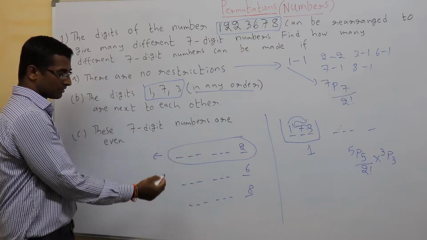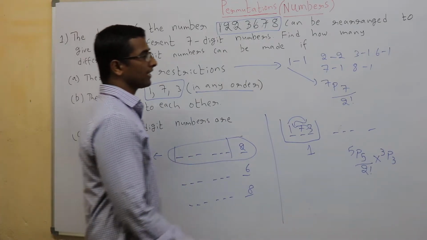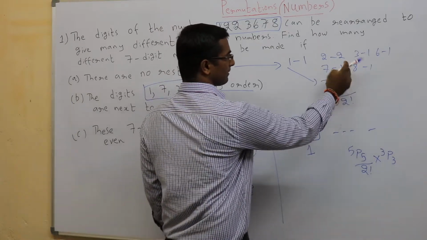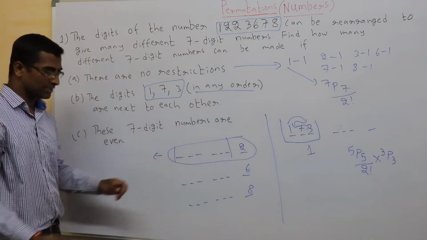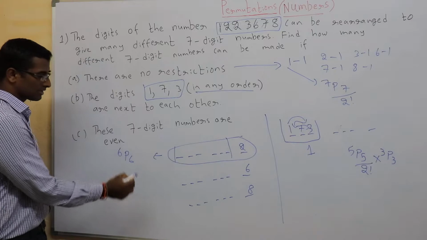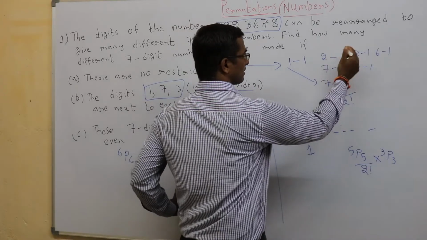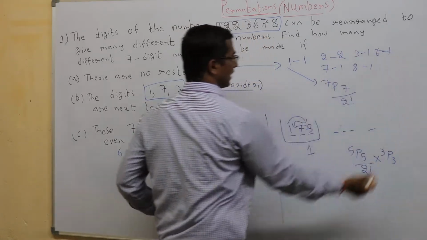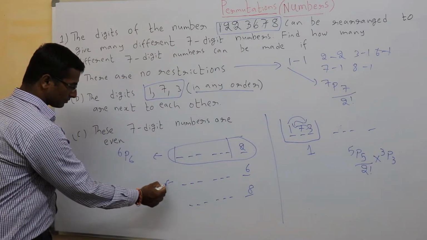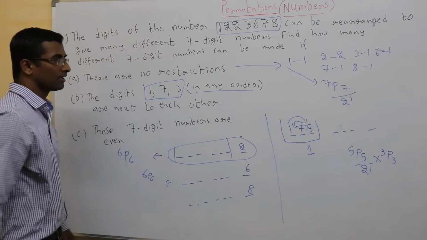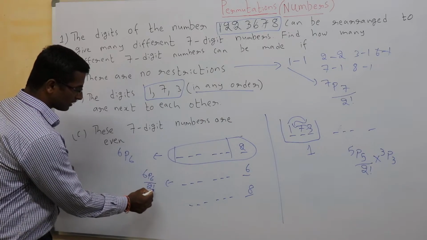Now when 2 is fixed, I need to fill these 6 places by the 6 numbers. What are those 6 numbers? 1, 3, 6, 7, 8 and 1, 2 is gone. So all 6 are different to be filled in these 6 places in 6p6 ways. Now when 6 is fixed, that means 2's are there, this 6 I don't have now. With these 6 numbers I need to place 6 places in 6p6 ways. Since 2 has come twice, I need to divide it by 2 factorial.